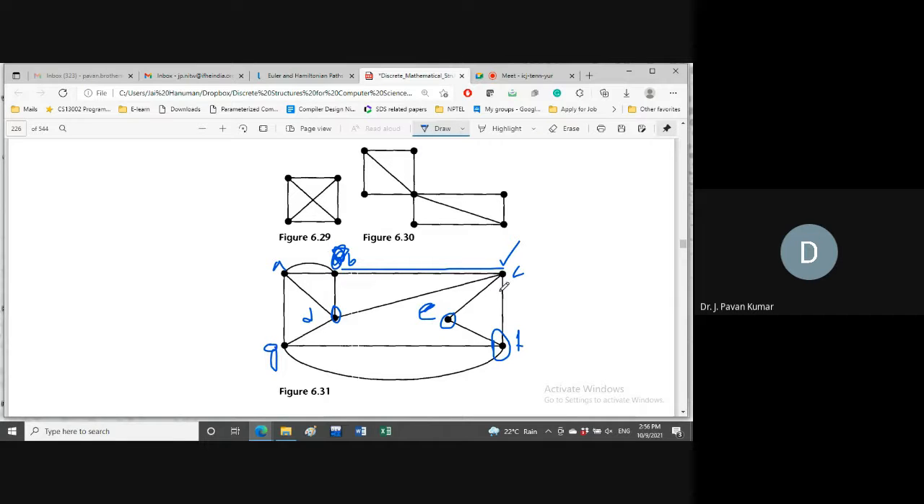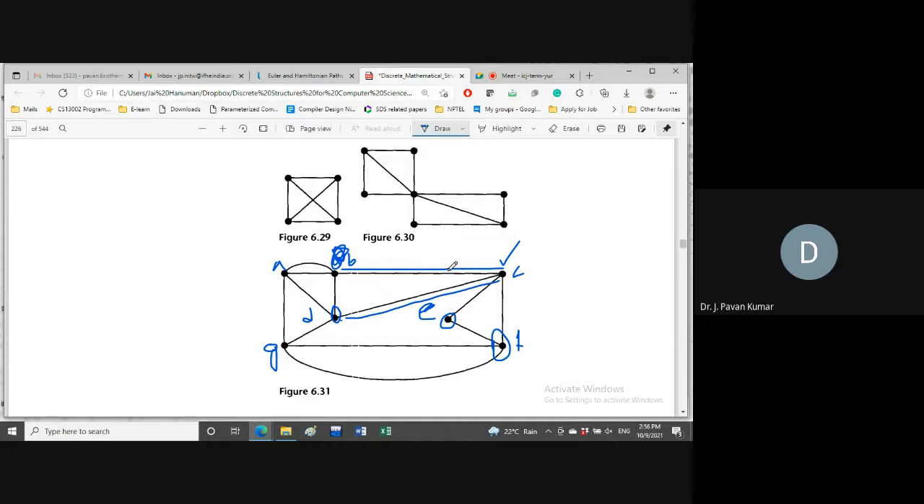Now we are at C. Now from C, we are having three alternatives. We can choose either CD or CE or CF. Any of these we can choose from C. Let us consider, you can tell anything. Let us consider CD.